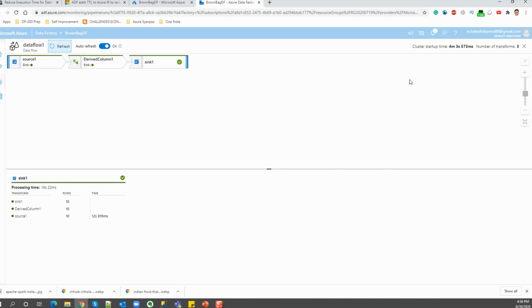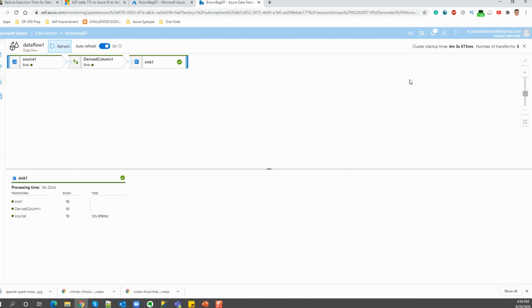The time to live property enables you to use the same clusters in case you have multiple executions of the same job, or you have data flows running sequentially. One thing to be noted is if you have data flows running in parallel inside the same job, then the TTL will not come in handy, and Microsoft advises that the TTL should not be set in that case, because these two parallel executions of the data flows will use separate clusters, and the clusters will not be shared.